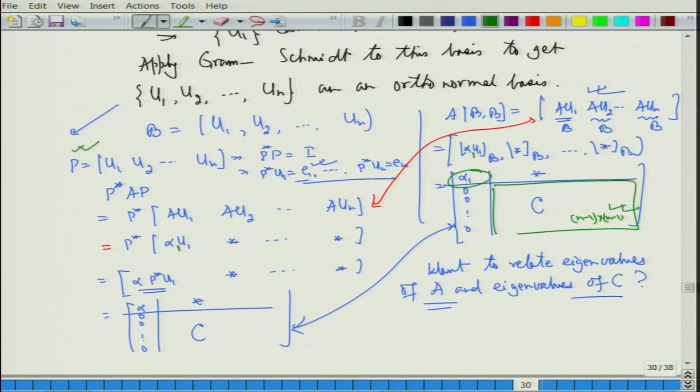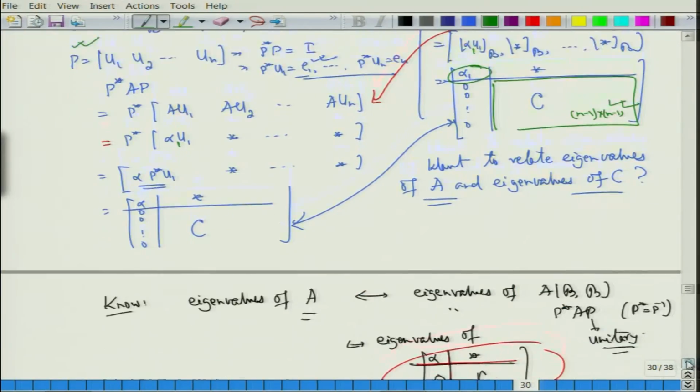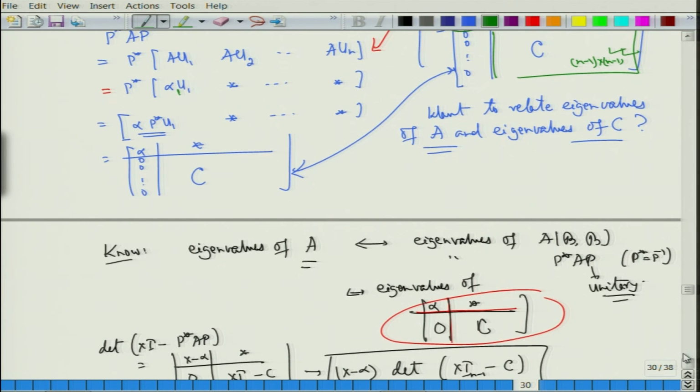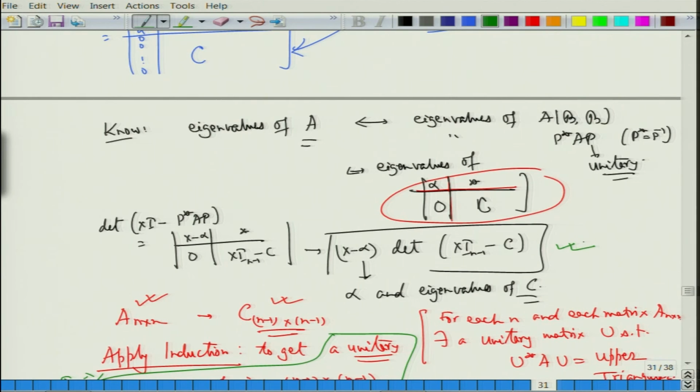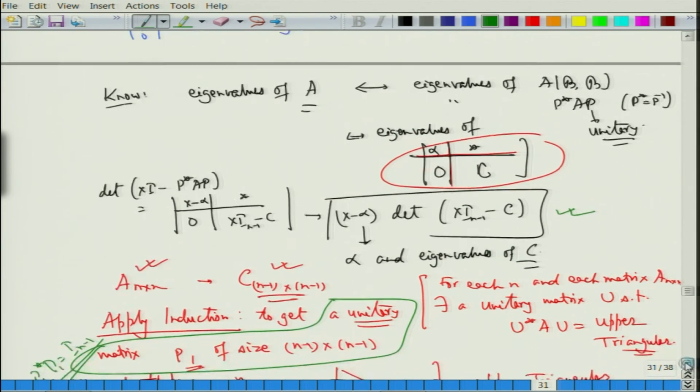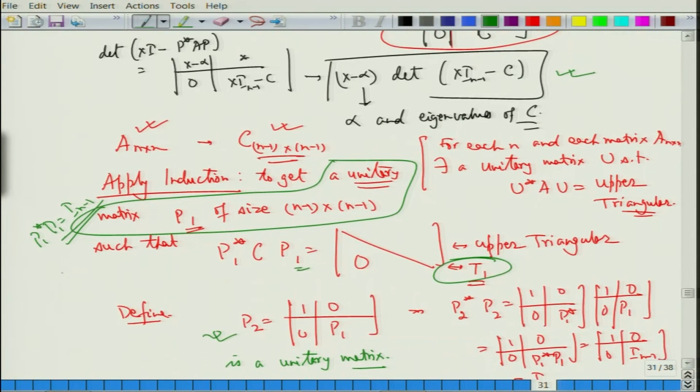Second thing we observed was that eigenvalues of A are the same as eigenvalues of C, fine. So, therefore, when I get the final answer, the upper triangular matrix, the diagonal entries will be nothing but the eigenvalues of A itself, all right. So, that is important. The final matrix that I have will have on the diagonal only eigenvalues of A, it will not be anything different, fine. So, once I have understood that the eigenvalues are going to be the same, I apply the induction.